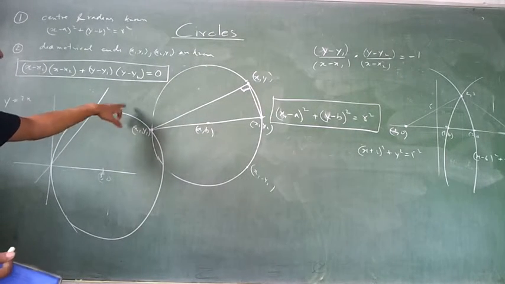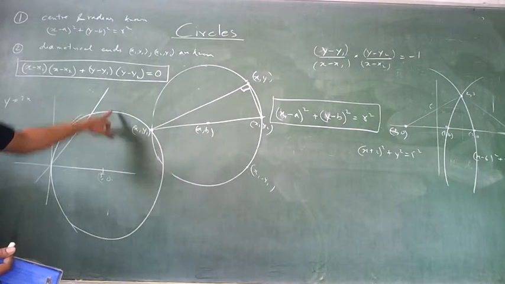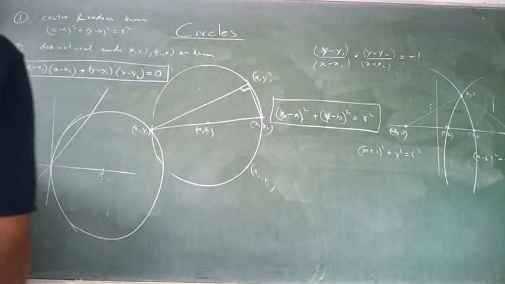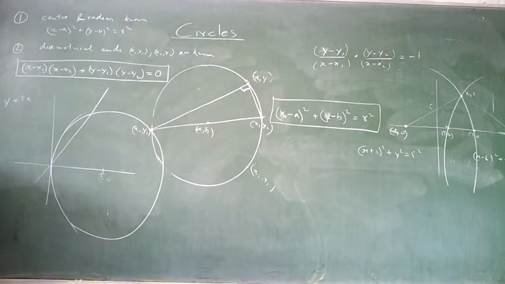Because the maximum here is 5, since the radius is 5. So I know the answer should come within 5, and both of them should be positive. So a rough diagram is very much required. Otherwise you'll just solve, think you have solved it correctly, go on to the next question, and later realize, oh, I took negative, oh, I took positive.